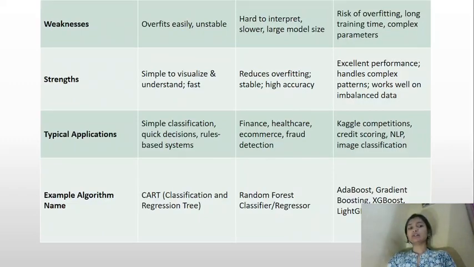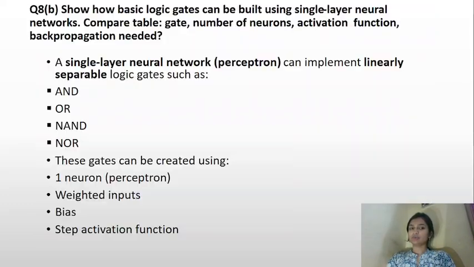Random forest: finance, healthcare, e-commerce, fraud detection. Boosting: Kaggle competitions, credit scoring, NLP, image classification. Example algorithms: decision tree, CART (classification and regression tree); random forest, RandomForestClassifier; boosting, AdaBoost, Gradient Boosting, XGBoost, LightGBM.